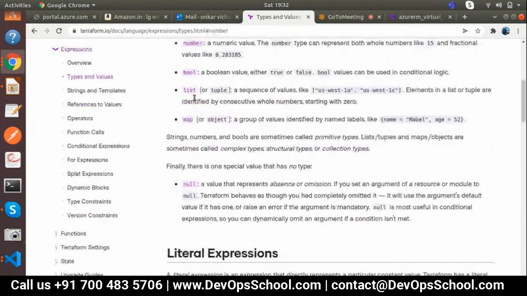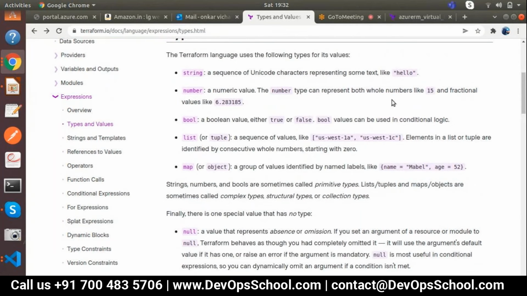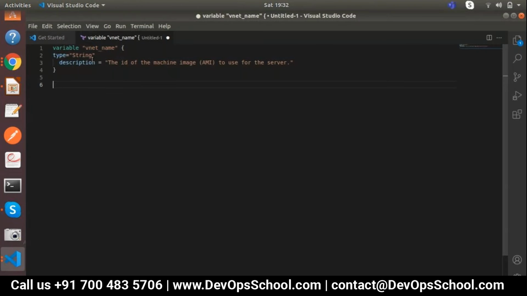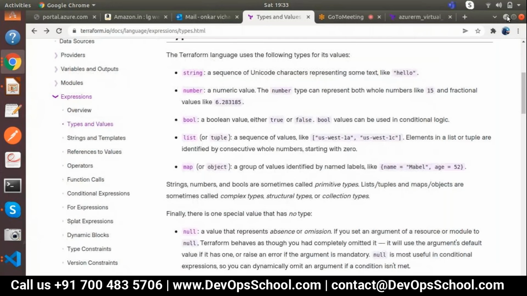Number. Let's understand the number. The number is a numeric value. The type can represent a whole number like 15, but a single number, not in a sequence. At that time we will use number. Boolean: in the same way I can mention bool. Whenever you pass any parameter to this variable, it will check whether the value is boolean, and if so, then it is acceptable.